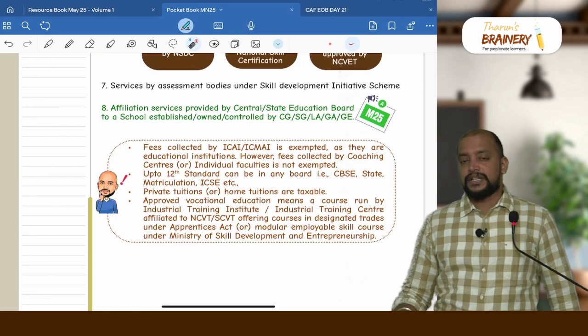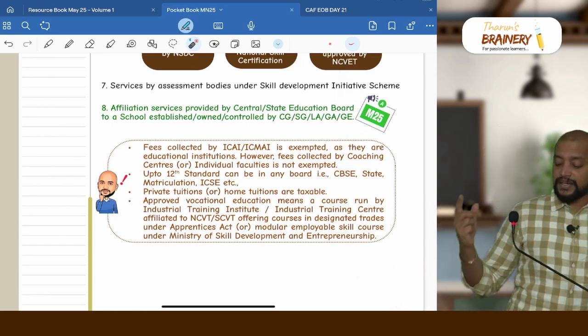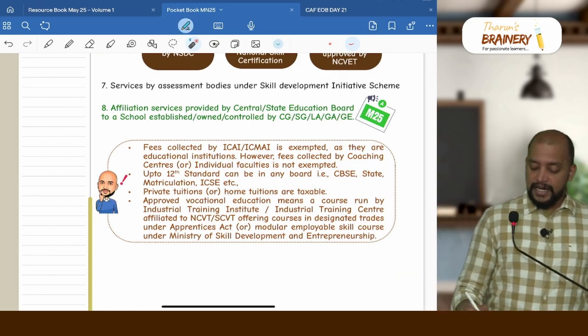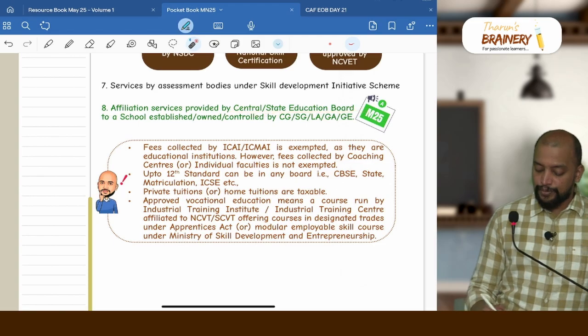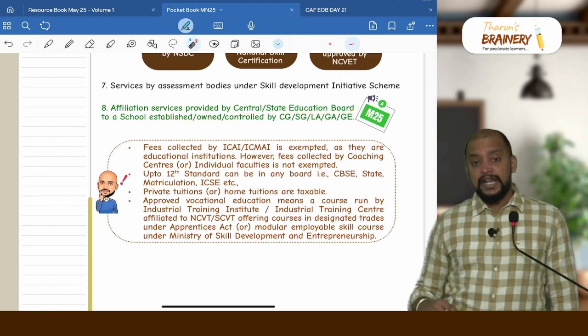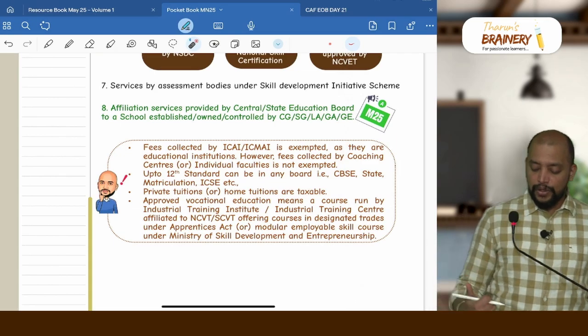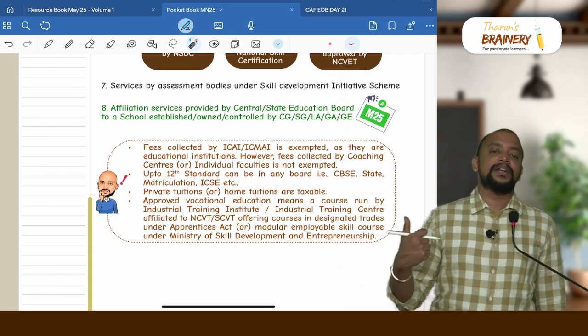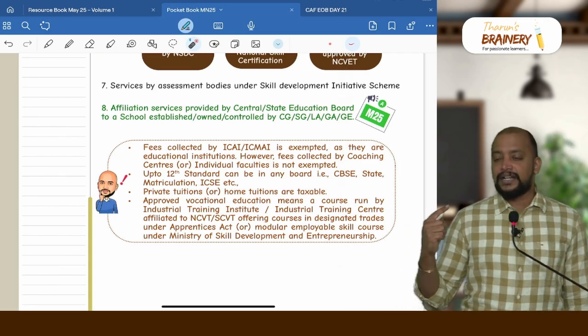Then affiliation services. Importantly, affiliation services provided by a central government or state education board to a school established, owned or controlled by the central government, state government, local authority, government authority or government entity will come under the exemption.